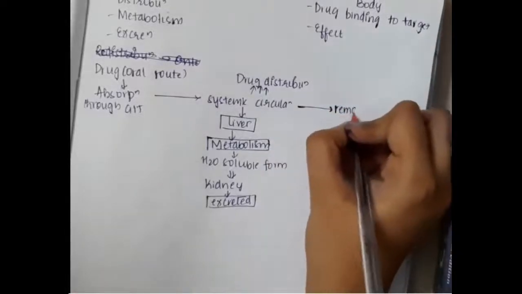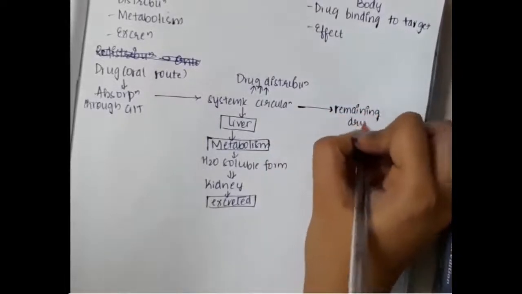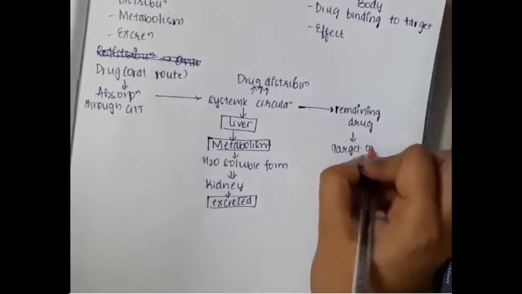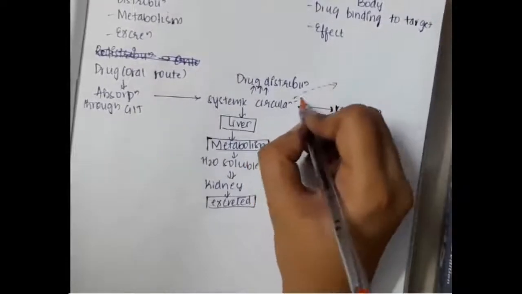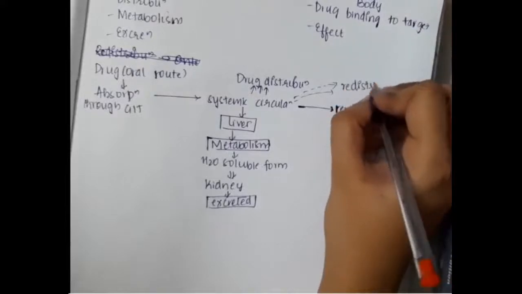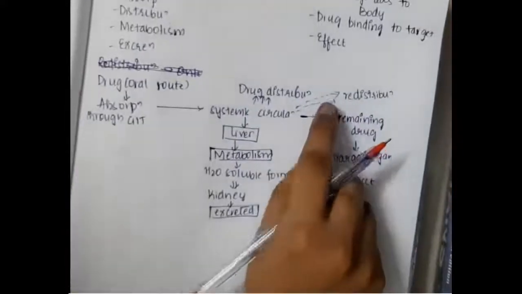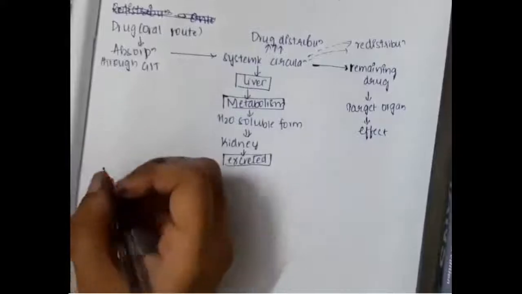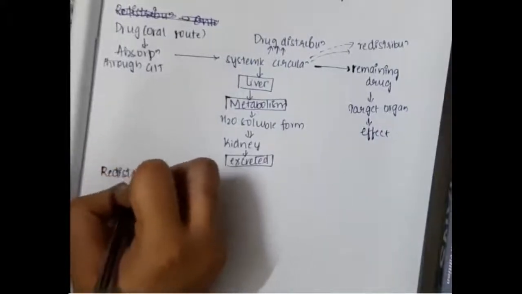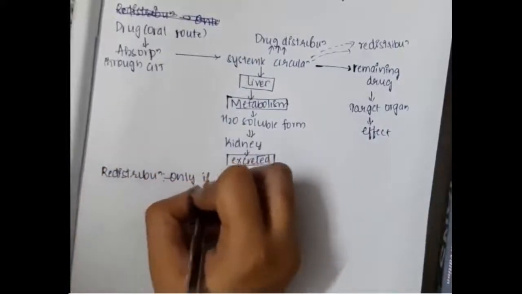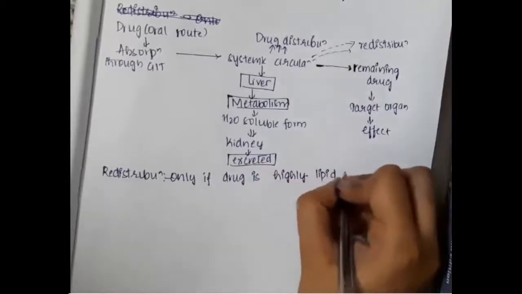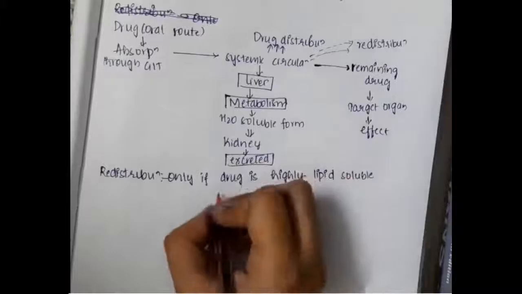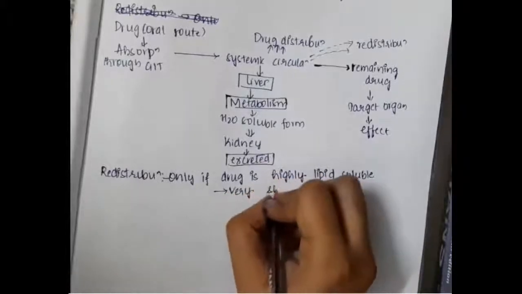Now, in the systemic circulation, the drug remains. So from the systemic circulation, the remaining drug goes to the target organs and produces the effect. Now, from the systemic circulation, some of the drug undergoes redistribution. Redistribution is, it goes to other parts of the body again instead of going to the target. So redistribution mainly happens if the drug is very lipid soluble and very short acting.